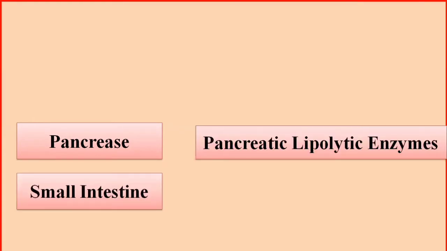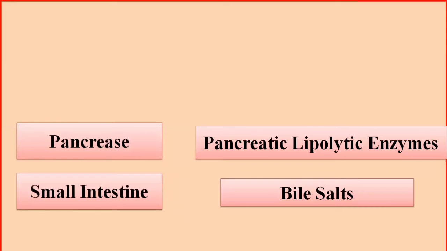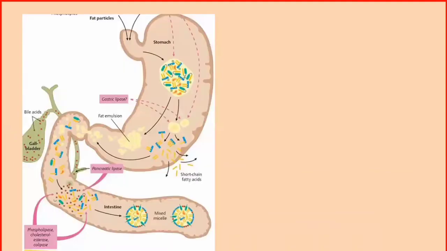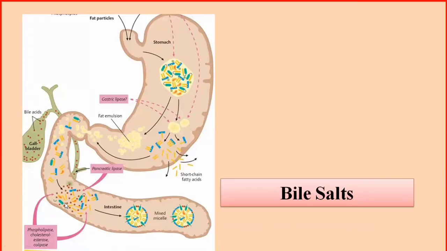Then the most important is the pancreas. The pancreatic juice secreted by the pancreas enters the small intestine, and there it is involved in the digestion and breakdown of lipids into smaller molecules. The pancreas contains the pancreatic lipolytic enzymes. Before that, the bile is secreted by the gallbladder through the bile duct, and the bile salts enter the small intestine. Bile salts have a very important function: they are involved in fat emulsification. So, what is emulsification?